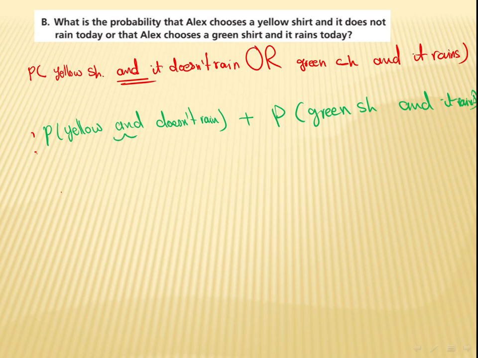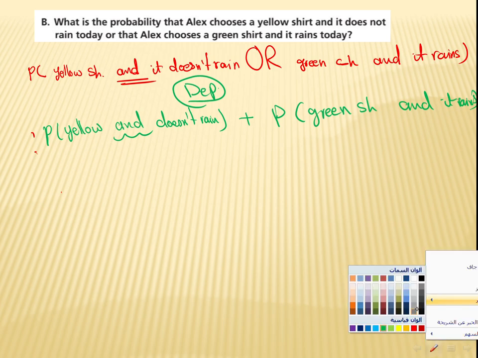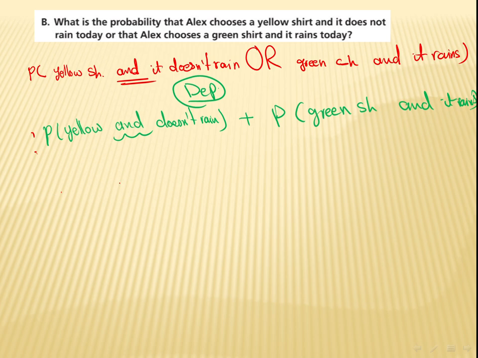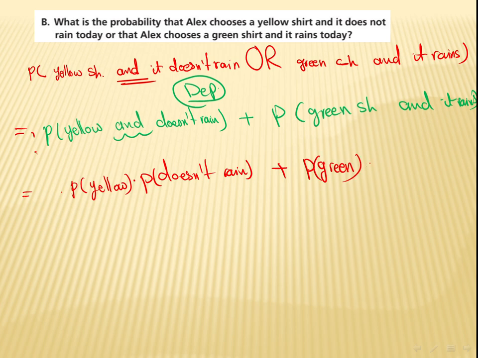Okay, and here we said what? This is independent, as we said before, because if you wear anything, it doesn't affect the rain. So the rule says that "and" will be multiplication. So it's going to be the probability of yellow times the probability of it not raining, as we said, plus the probability of green, the same thing, times the probability of rain.